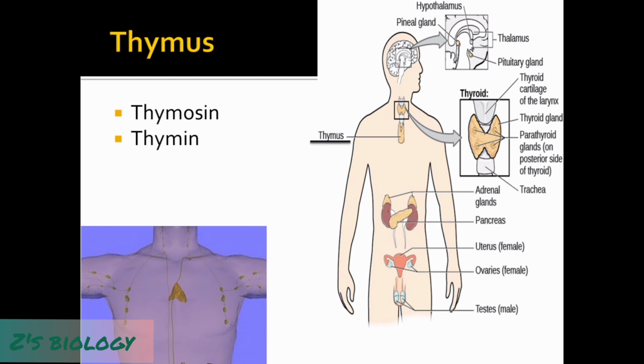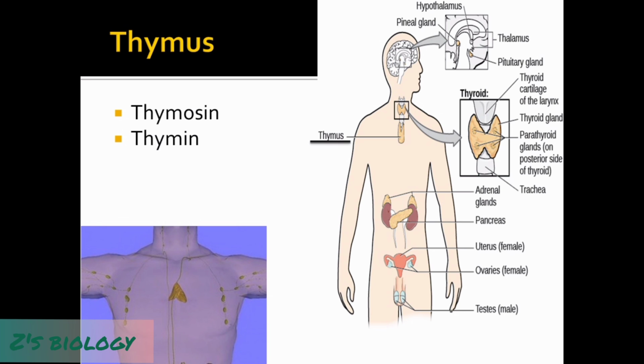Also we have one more structure which we can call a gland, that is the thymus gland. The thymus gland is situated in front of the trachea, the windpipe, and below the thyroid gland. The T lymphocytes, or T cells, which are produced in the bone marrow, are processed and educated in the thymus gland.